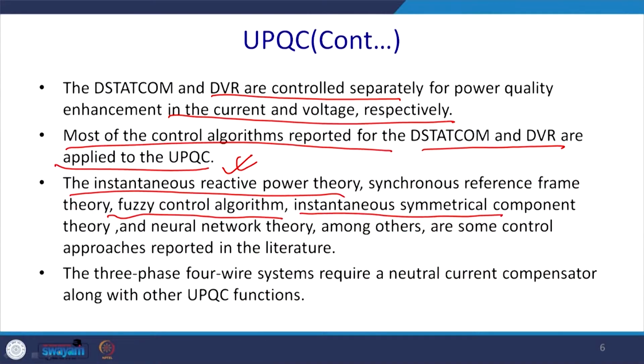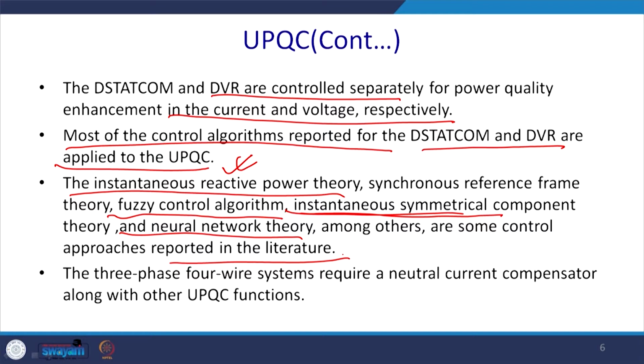For this reason we found that zero sequence component compensation is not good in instantaneous reactive power theory, so we go back to the instantaneous symmetrical component theory. Thereafter we can generate the reference by neural network theory, among others, which are some control approaches reported in the literature.